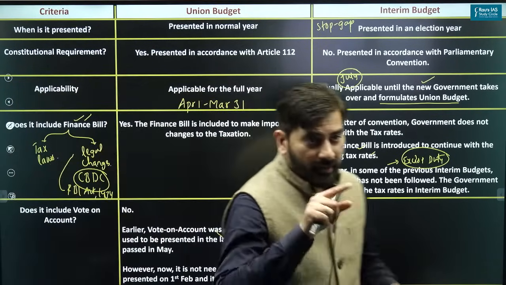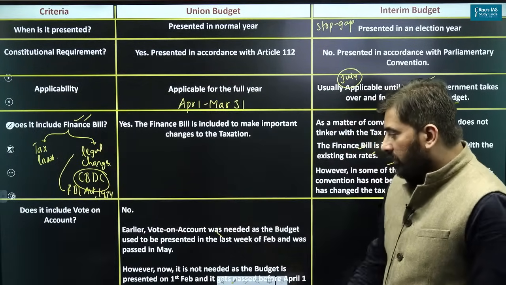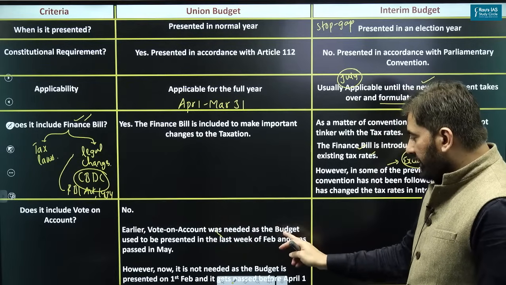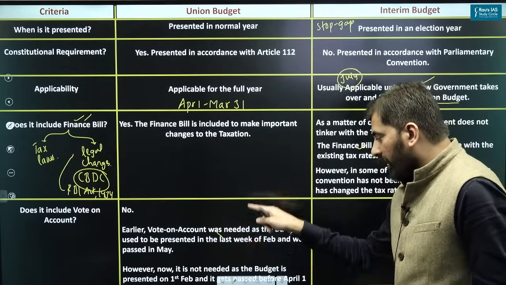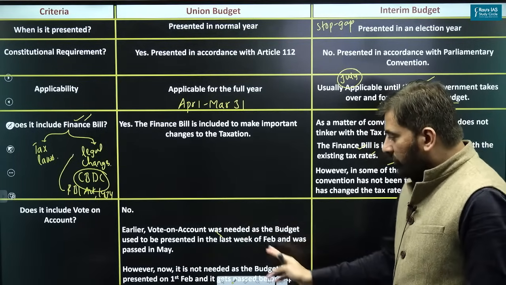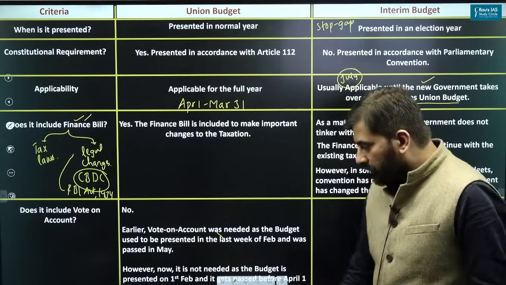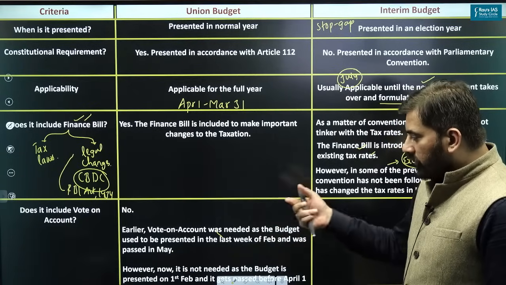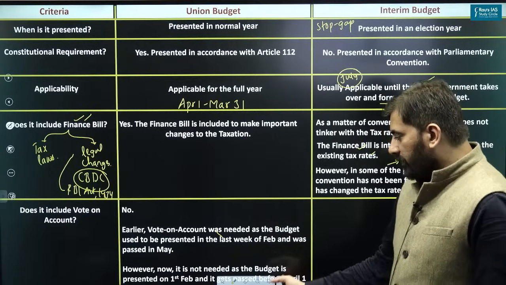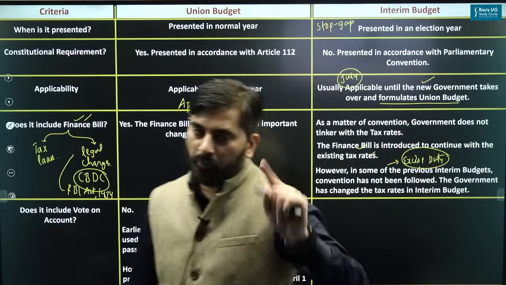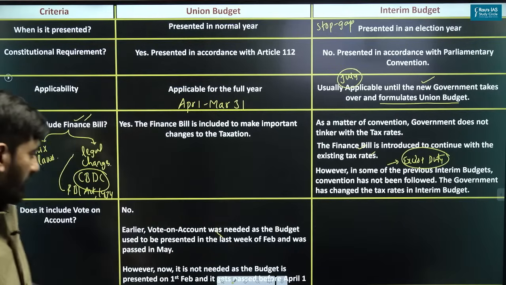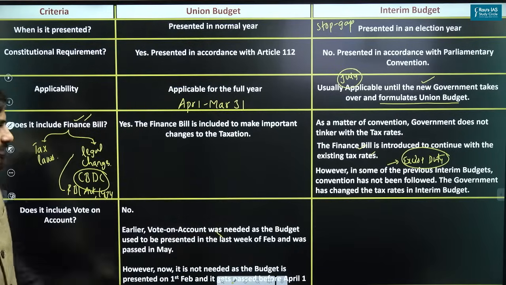Union budget now does not include vote on account, because earlier vote on account was needed as the budget used to be presented in the last week of February and was passed only at the end of May. However, now vote on account is not needed because the budget is presented on 1st of February and the appropriation bill is passed before April 1st.